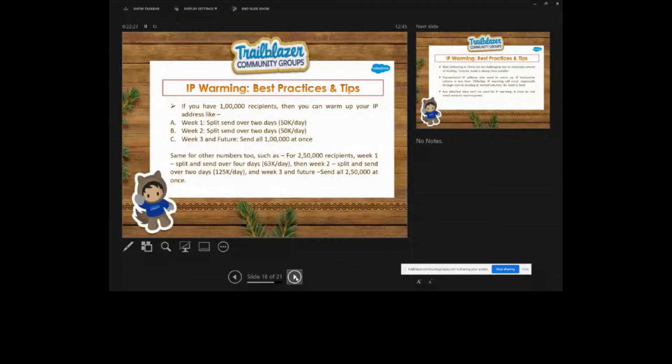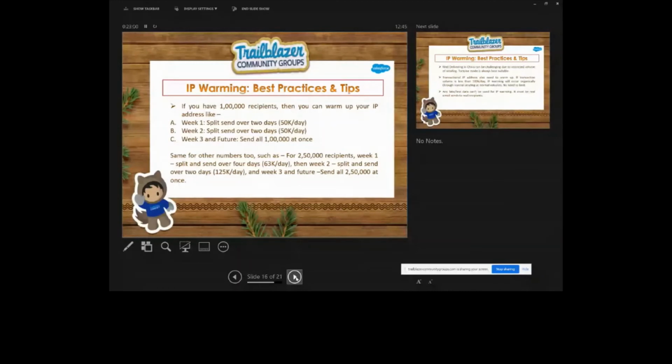If you have 1 lakh recipients, then you can split and send 50,000 emails per day during the first week. In the second week, you can again split and send over 2 days, 50,000 per day. And in week 3 and the future, send all 1 lakh at once. It's the same for other numbers also, whether 1 lakh, 250,000, sometimes 5 lakh, or maybe sometimes 10 lakh. Whatever digit you have, you have to plan and segment properly.